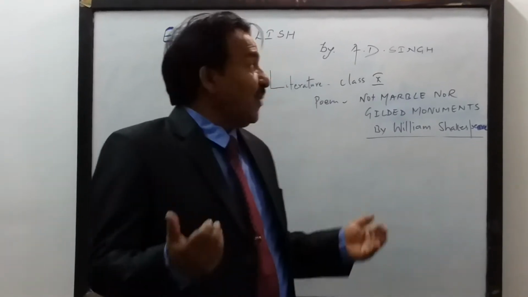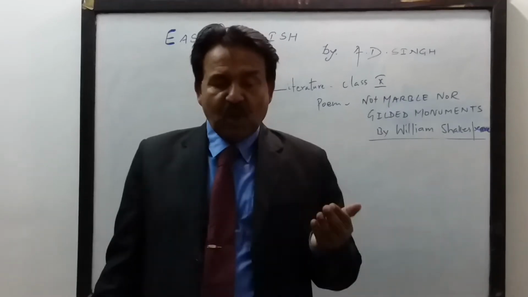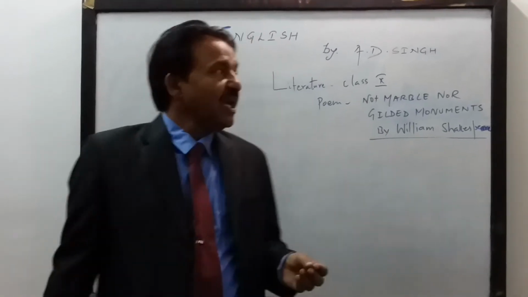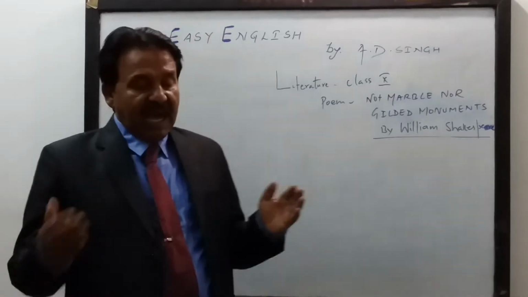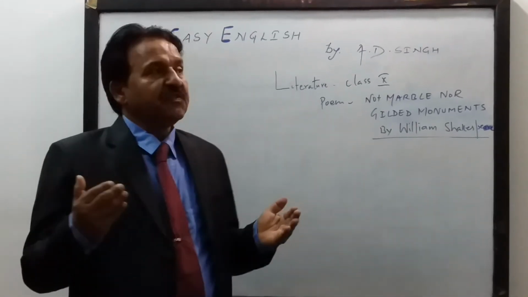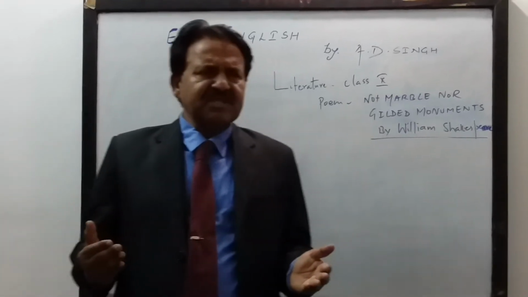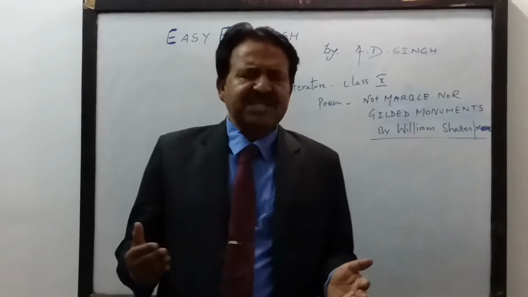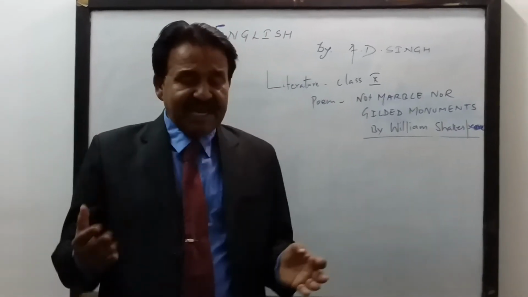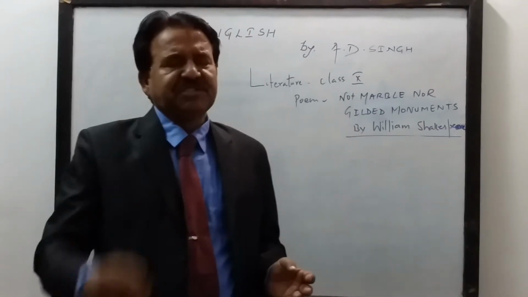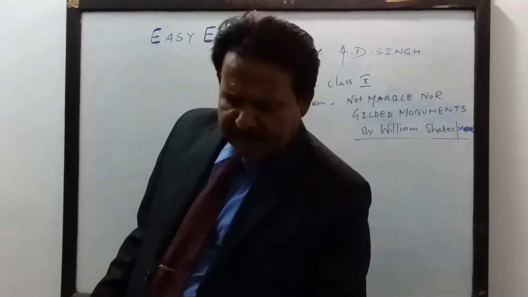Now the question arises, what is this poem about? Not Marble Nor Gilded Monuments. This poem that is written by William Shakespeare highlights the futility of monuments and the sluggish time that destroys everything. It highlights 3 important factors. First one is the comparison between poem and monuments.